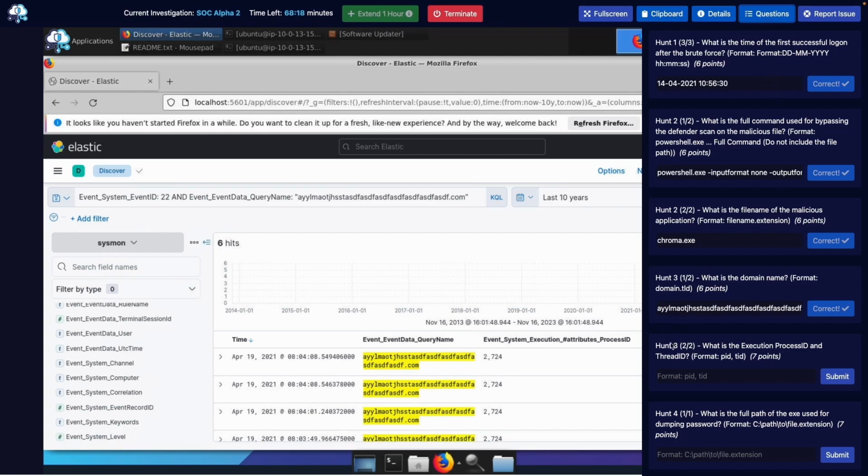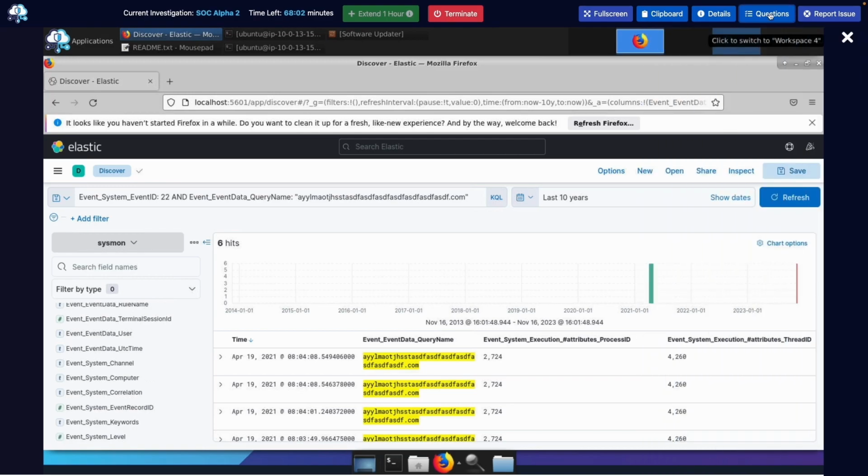So, execution process ID, that would be 2. I don't think they want commas. I doubt it. So, we'll just do it with no commas. And then the other one's blocking it. 4260. 4260.